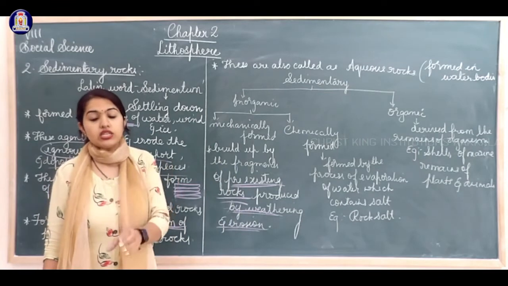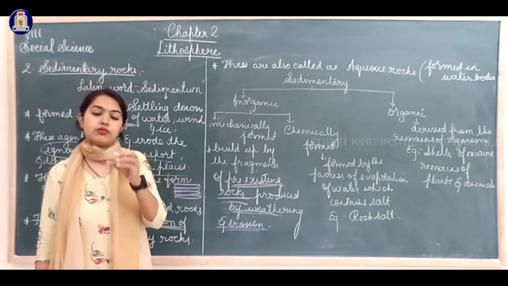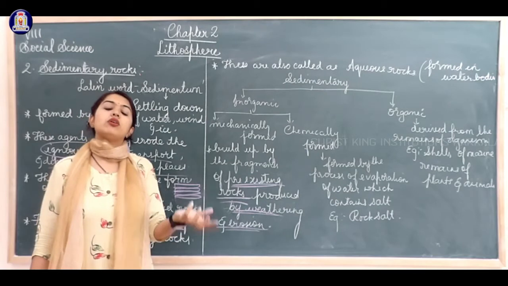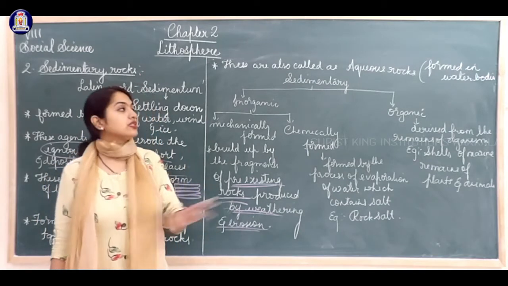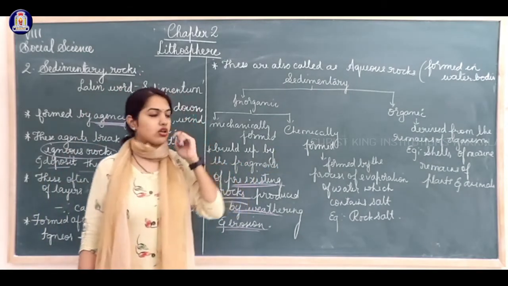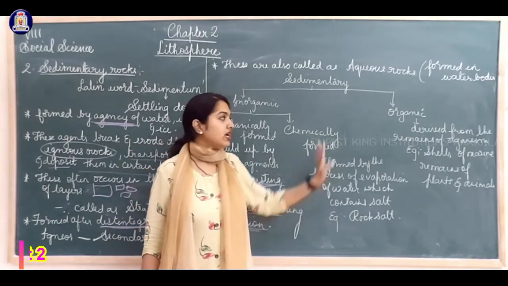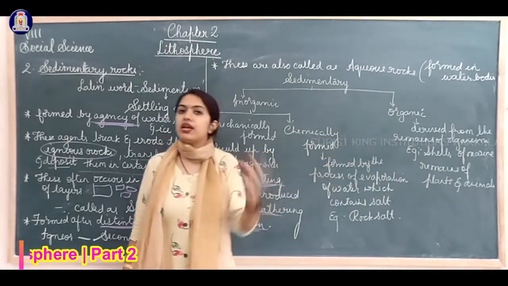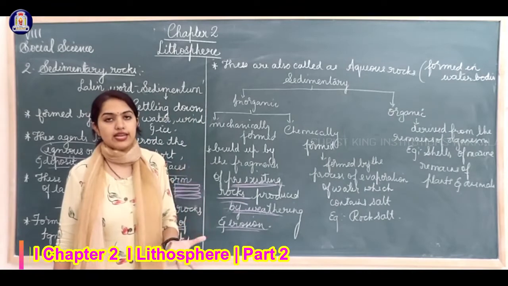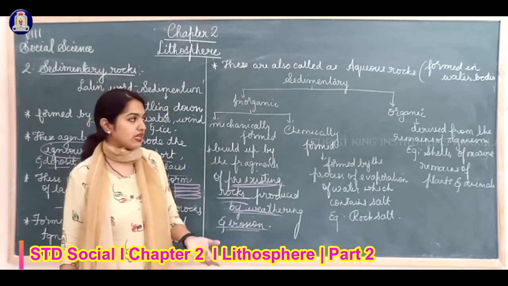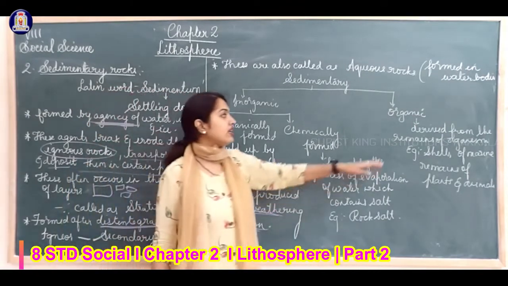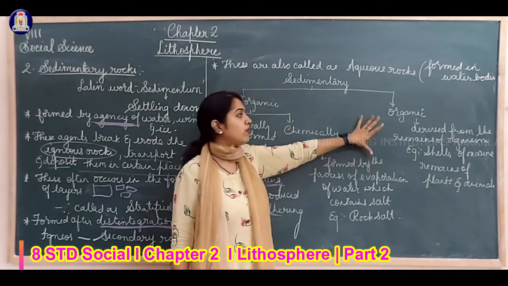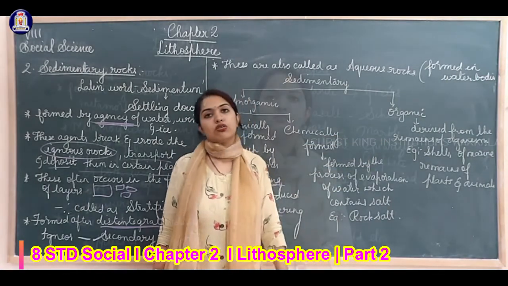In case salt particles are present in the water, what remains after the evaporation is called a chemically formed rock, for example rock salt. And as you know, organic means the remains of living organisms. Whatever rock is formed from that is called organic rock.